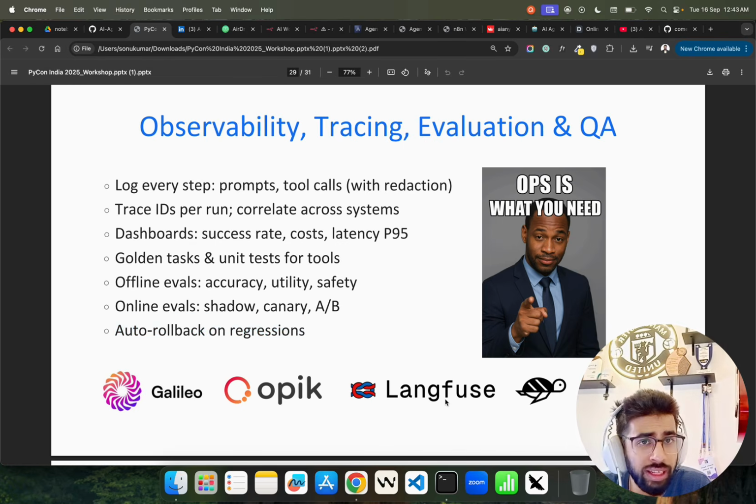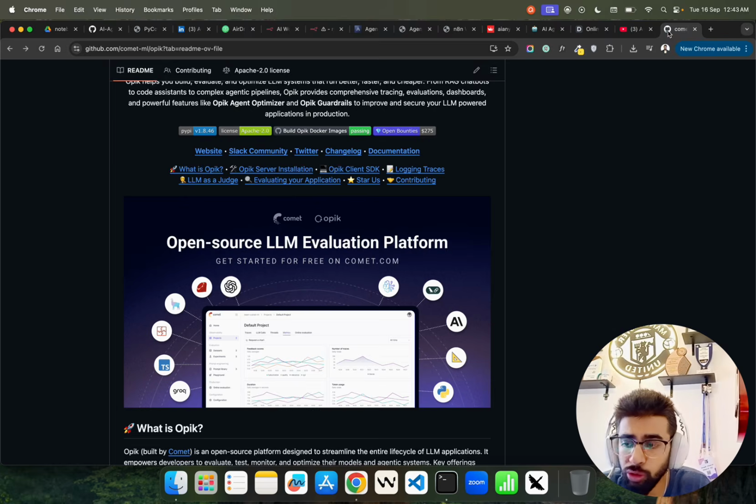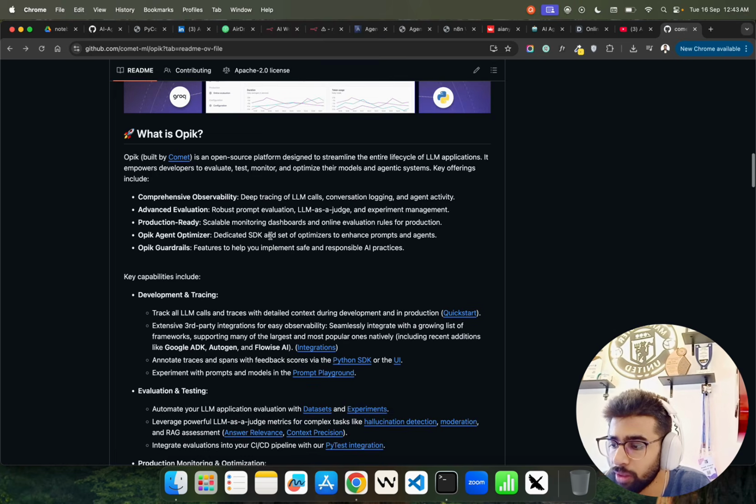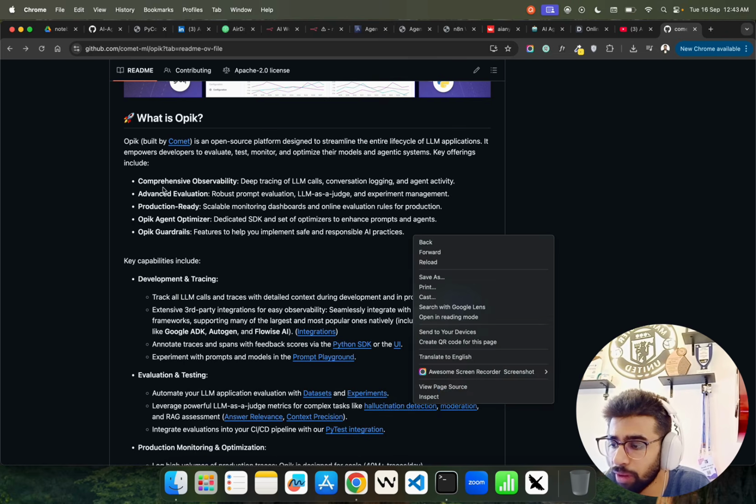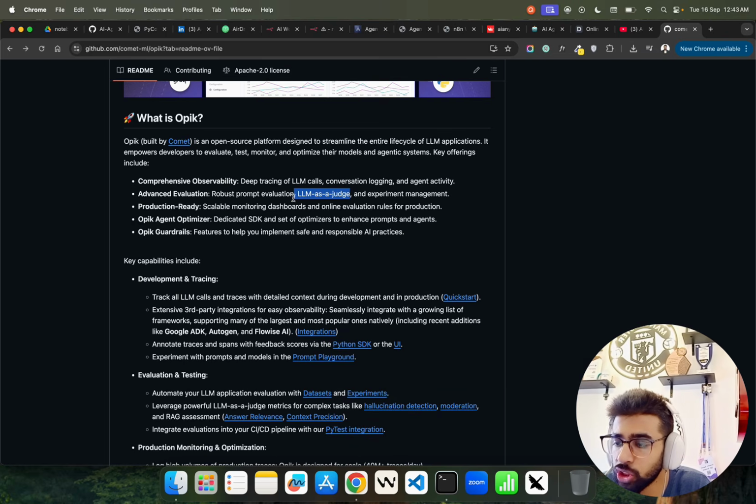There are different tools like Langfuse and others that you can also use. You can see it over here, right? They have different types of evaluations available: LLM as a judge, experiment management, robust prompt evaluations, and whatnot.